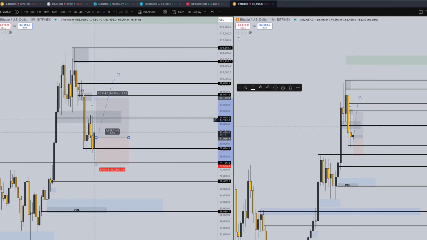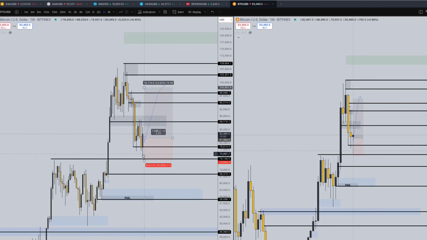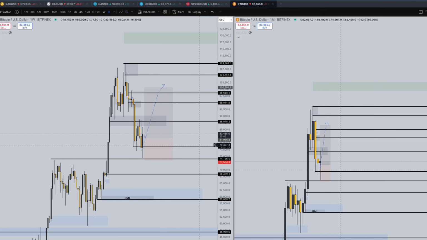This could be a good swing trade, or if you are just trying to intraday trade it, you could target 88,000. But this would be a good swing trade setup from current prices, with a potential pullback to 80,000, 78,000, and then just hold until the trade plays out or until you're stopped out. But this is a good opportunity here. If price does break below this point of 75,000, then we have 70,000, 60,000, but overall, I believe this is the turning point here.